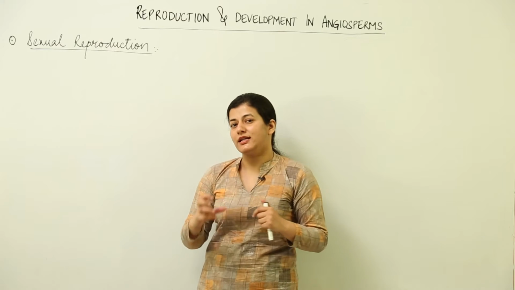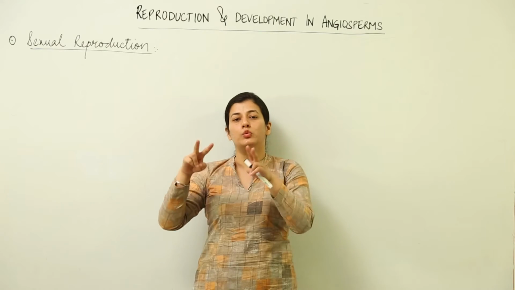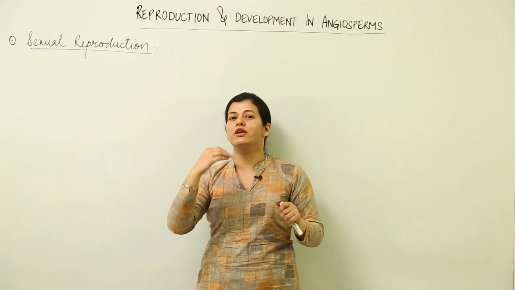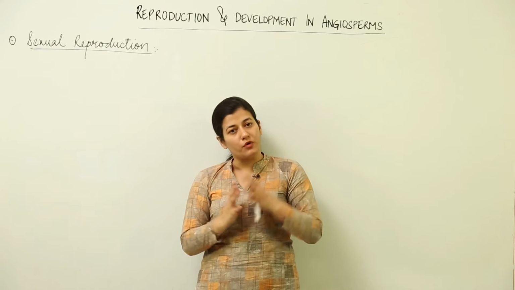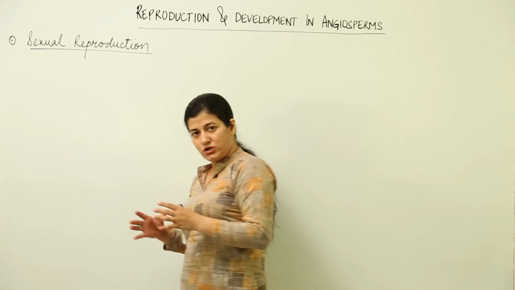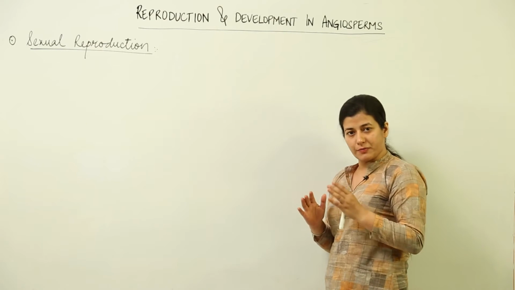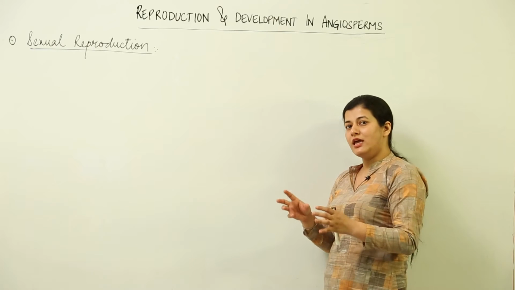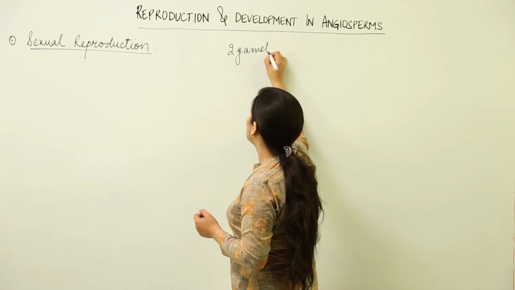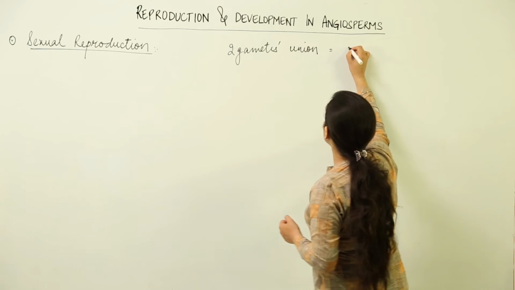Now we have to see that inside that typical flower, which has androecium and gynoecium, two different worlds dedicated to this purpose, that particular zone of the flower is going to give rise to gametes. What would be the processes involved and how would the process take place? As I told you earlier, and I am emphasizing now, when we talk about sexual reproduction, two gametes come and unite. That means union of two gametes gives rise to an organism.